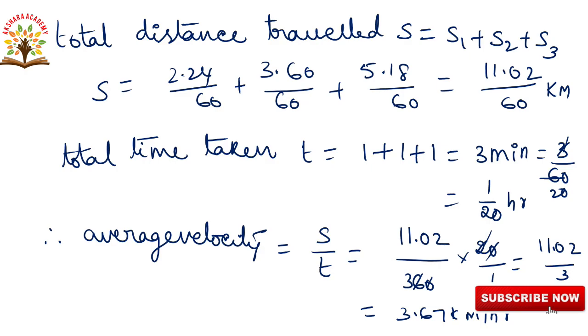Average velocity is equal to 3.67 kilometers per hour. Okay.